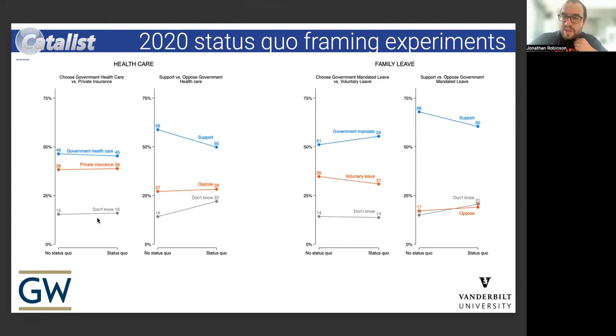We see a similar trend. If anything, the status quo frame for the binary outcome modestly increases support for paid versus mandated family leave versus voluntary leave in terms of paid family leave policies. But when we look at the support oppose framework, it's a very similar 8-point decline to the 9-point decline for the healthcare programs. And it comes equally from don't know and opposition gaining from that decline.